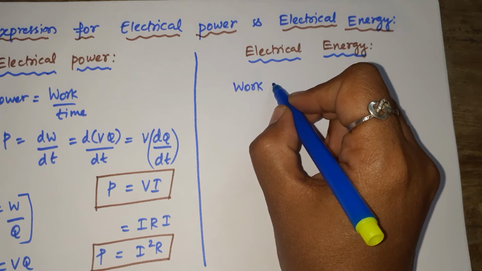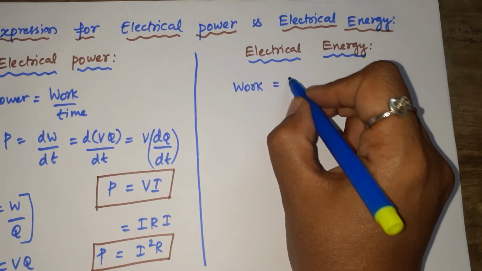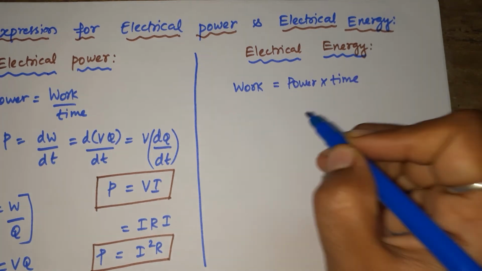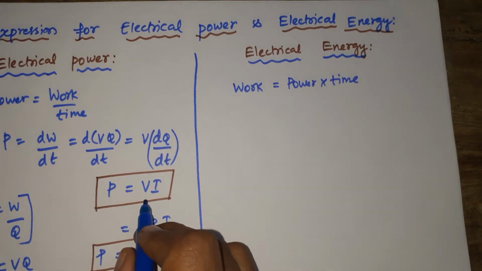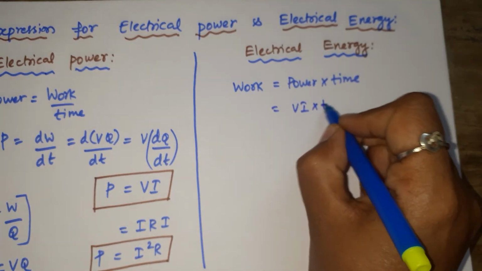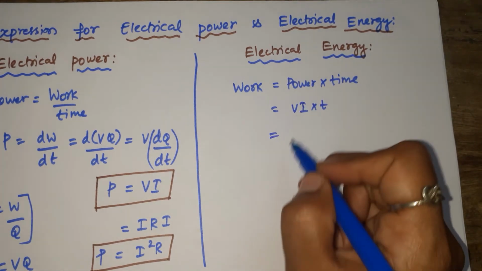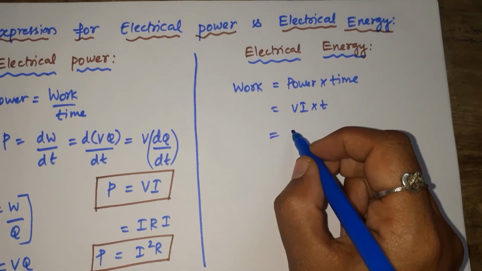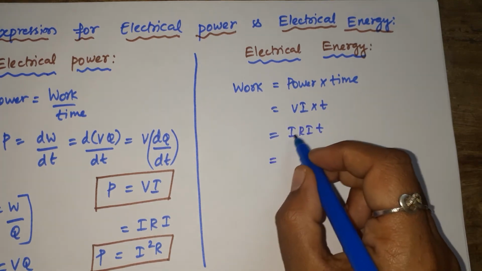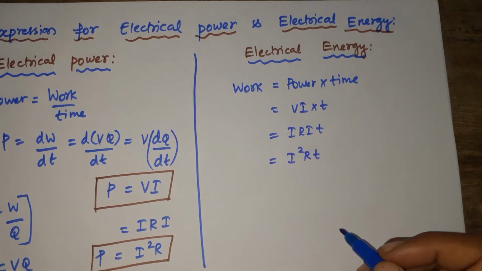Power is equal to work by time, so work can be taken as power into time. What about this power? The power we got is VI, so W is equal to VI into T. What is V? As per Ohm's law we know V can be taken as IR. So IR into I into T, which is I into I, that becomes I square R into T.